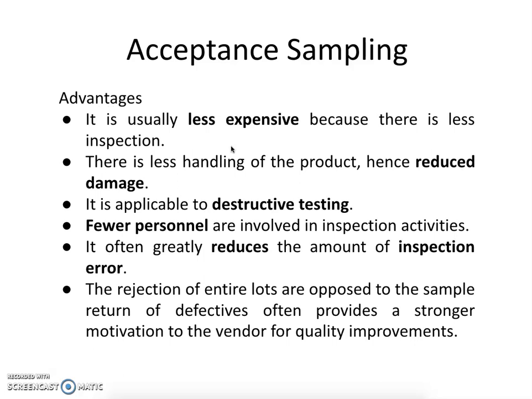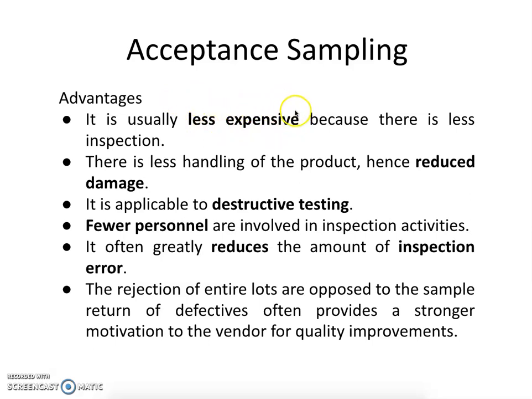Coming to the advantages of acceptance sampling, it is usually less expensive because there is less inspection. If there is a big batch of 1,000 samples, we don't draw every sample, but rather we draw some random representative samples.